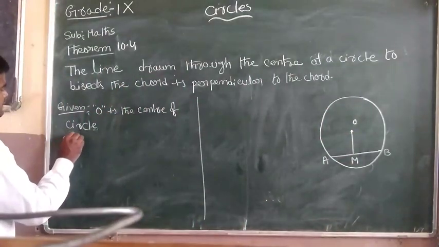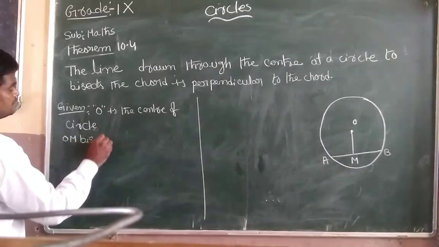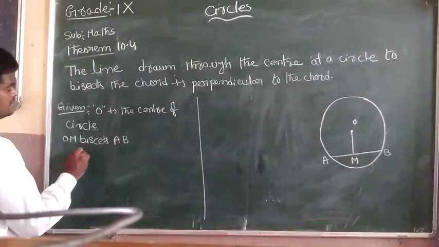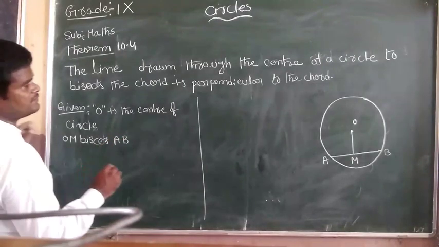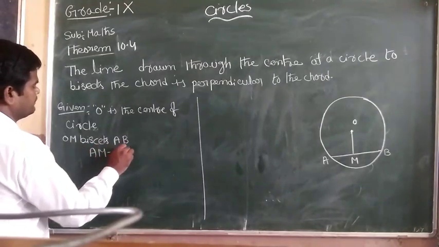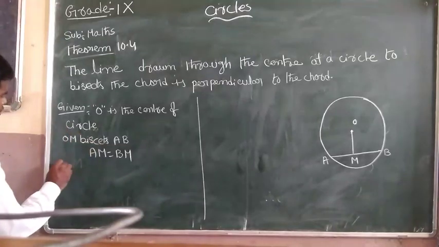That means AM equals BM. This is the given. To prove: